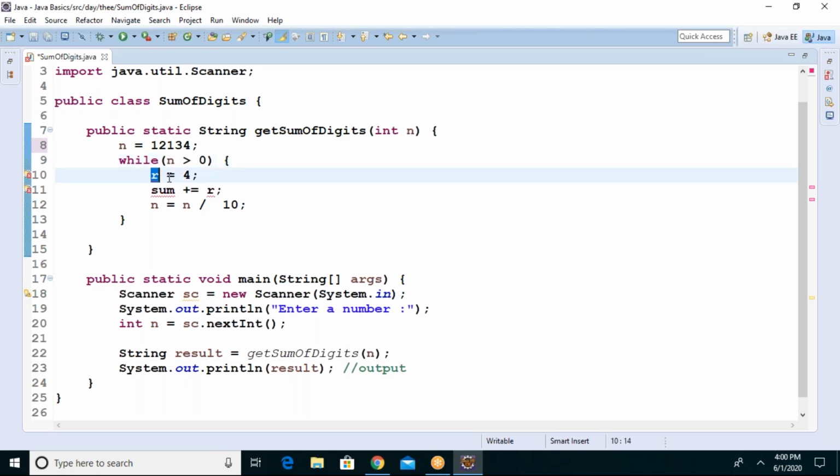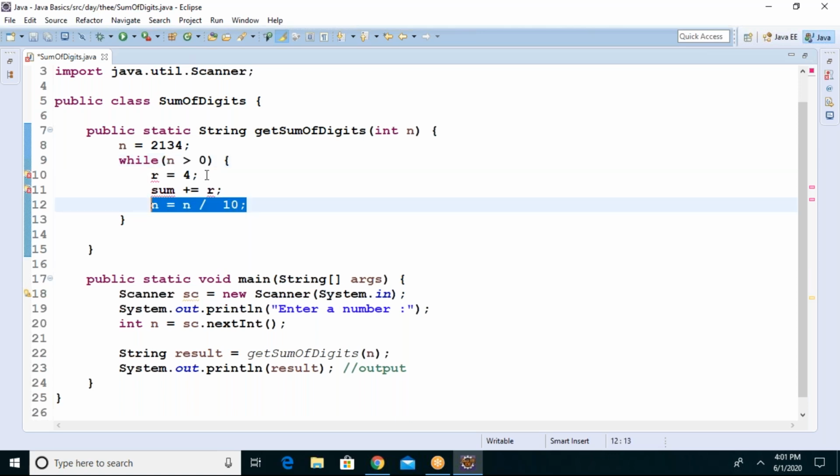So what are we supposed to do? First step, you take the remainder, add it to sum, then divide and store it again into n. When it is repeating next time, the n value will be different, right? If the first n value is 2134, next time when it is repeating back, what will be the n value, guys? 213 only, na? Because you are dividing, right?